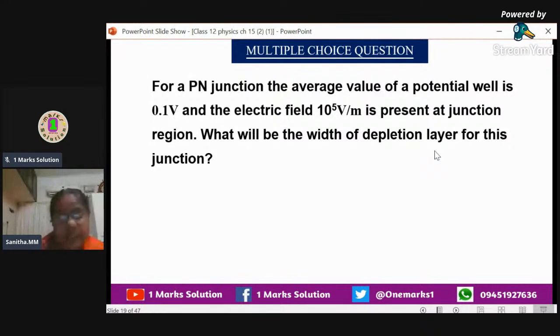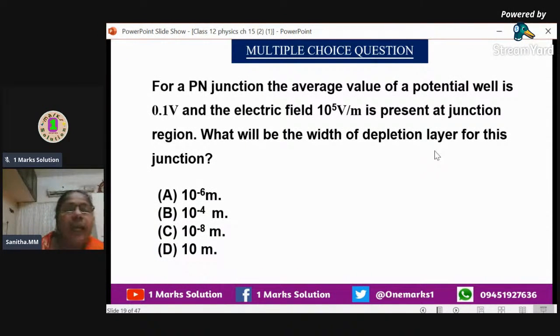So, E is equal to V by D. D is the width of the depletion region. V is given as 0.1 and E is given as 10 raised to 5. So D is equal to V by E, that is 0.1 volt divided by 10 raised to 5 volt per meter. So 10 raised to 5 will go down, giving 10 raised to minus 5, and into 0.1 we get 10 raised to minus 6. So the answer will be 10 raised to minus 6 meter. That is the answer, option A.